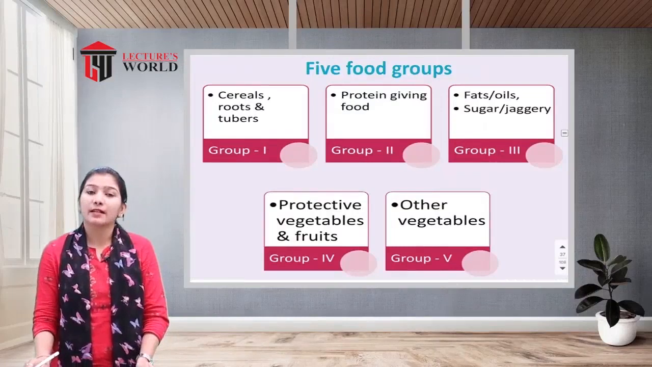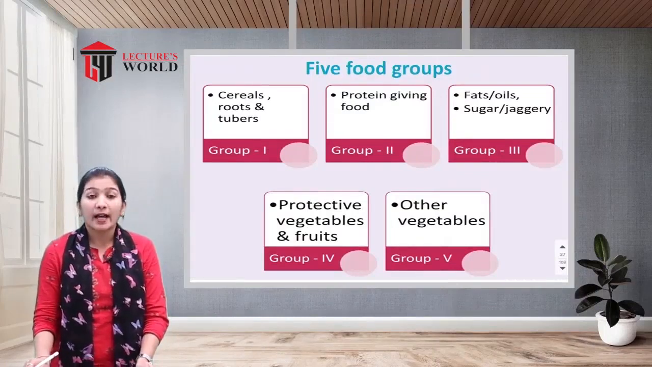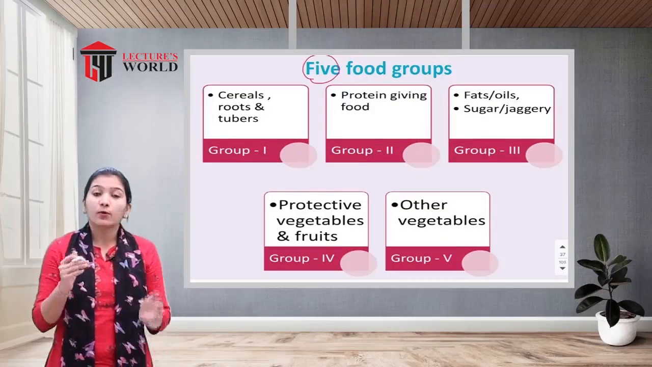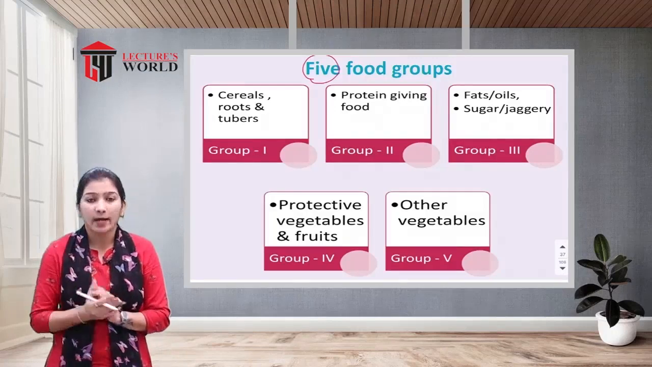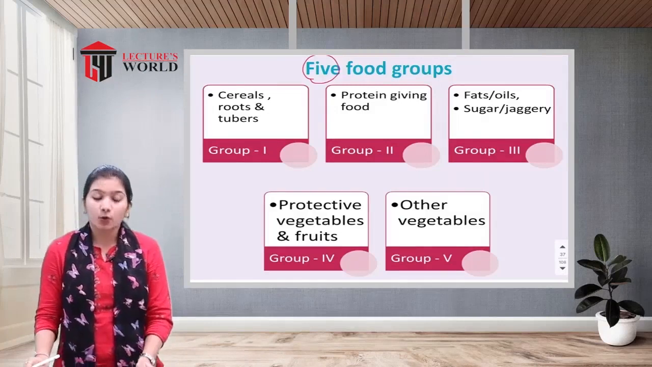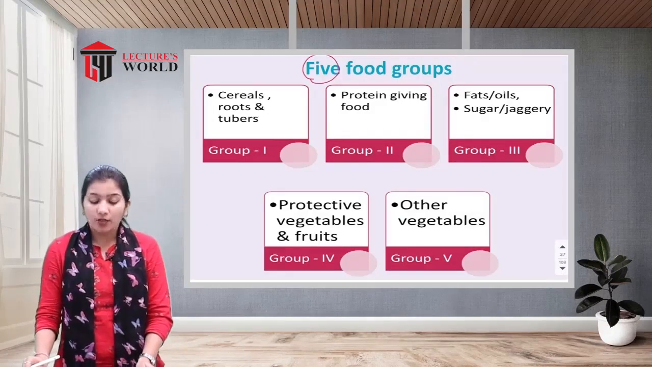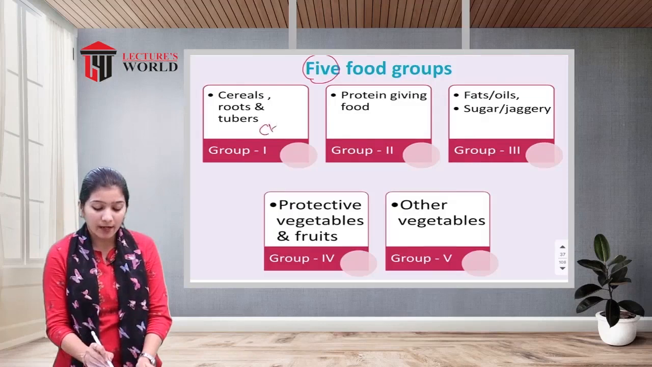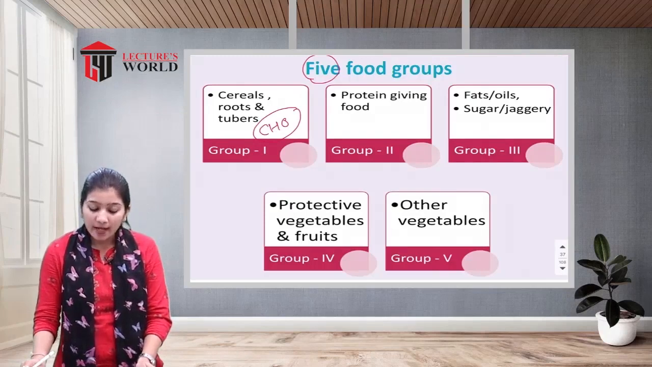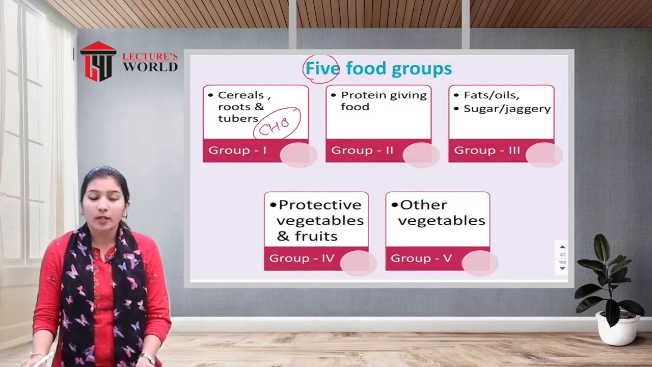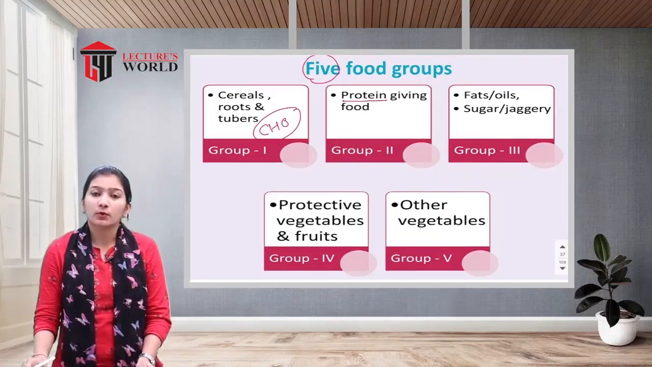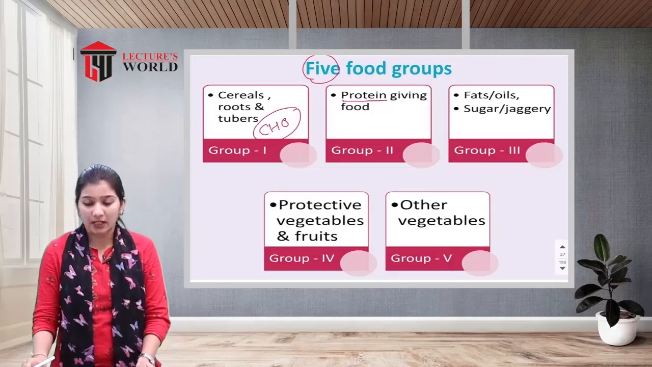And this is the last type under the classification, that is the 5 food groups. As the name suggests, the food is classified into 5 small categories. So what is group 1? In group 1, all the cereals, roots and tubers are included. In short, carbohydrate-rich foods are involved in group 1. Next, group 2, that is protein-giving food. Here the protein source foods are involved in the group 2 classification.